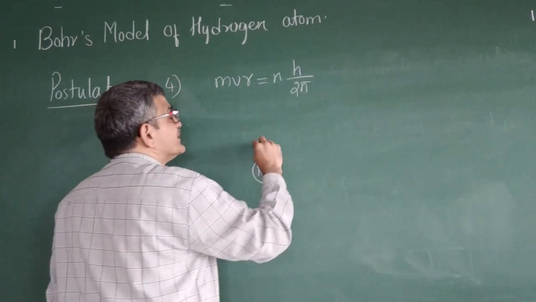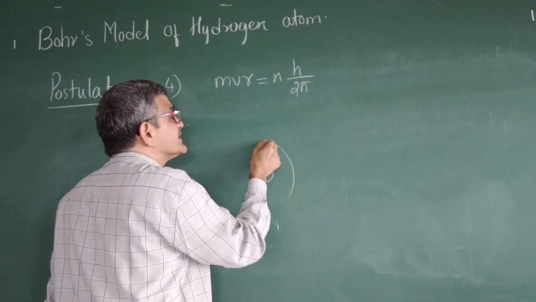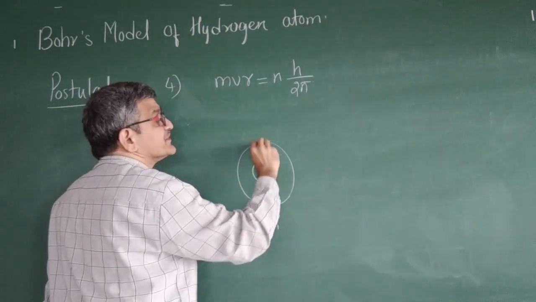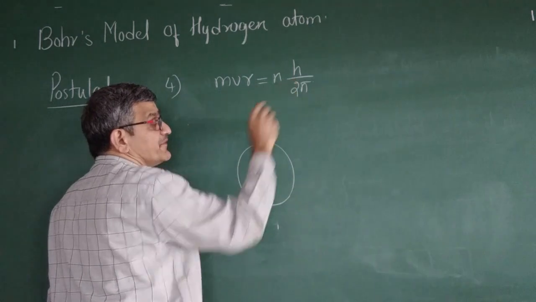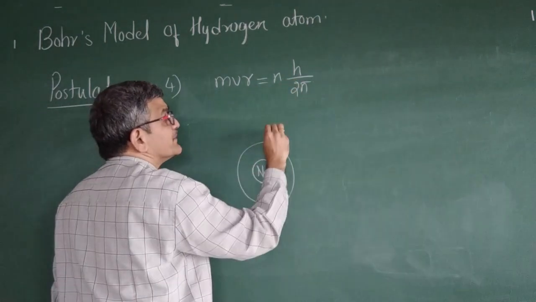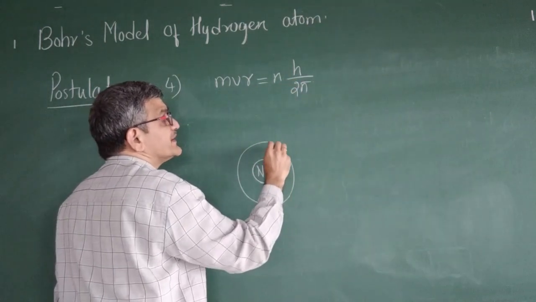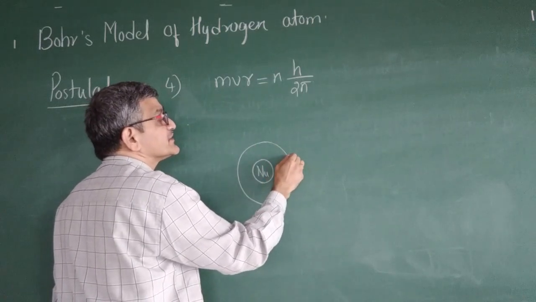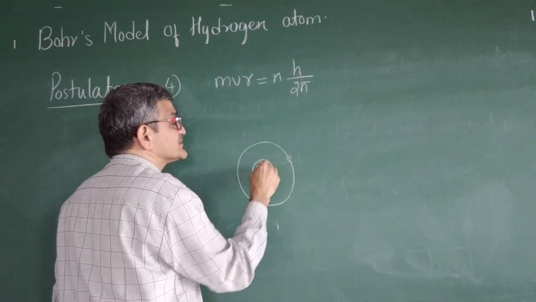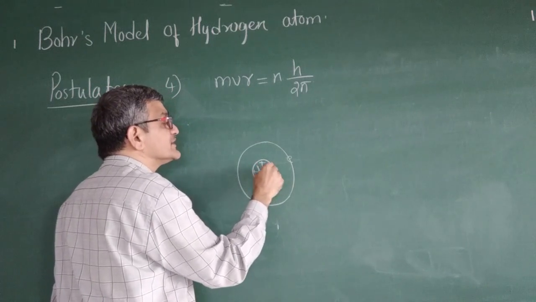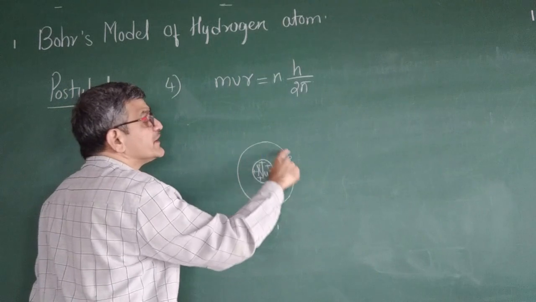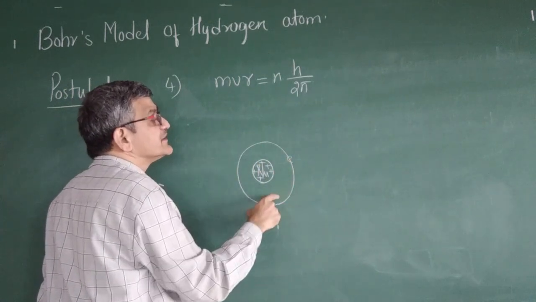We can find the electron in those orbitals where angular momentum is an integral multiple of h by 2 pi. So the electron can be found only in these orbitals, that circular path. The positive charges, that is protons and neutrons, are called the nucleus. The electron is around the nucleus.